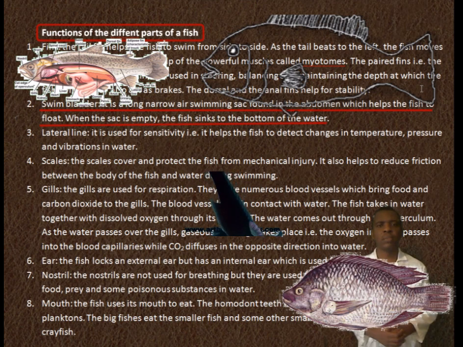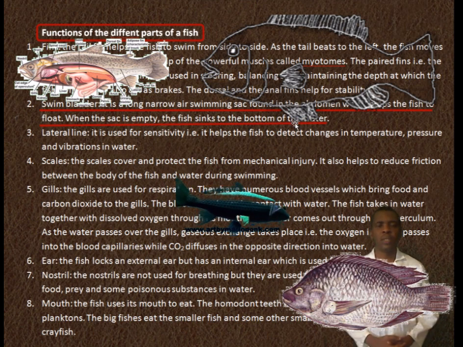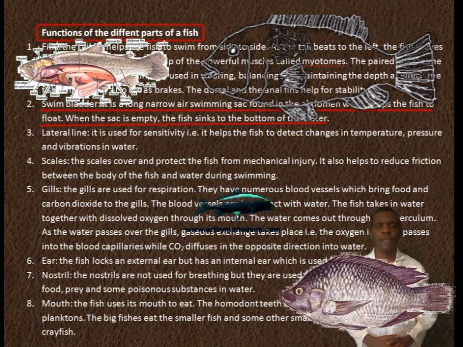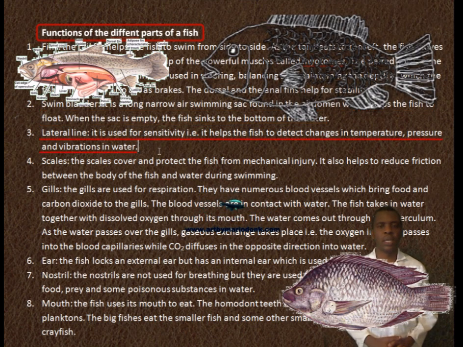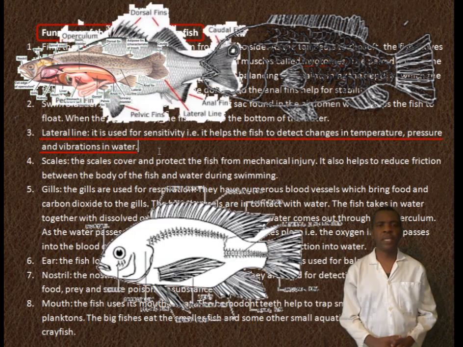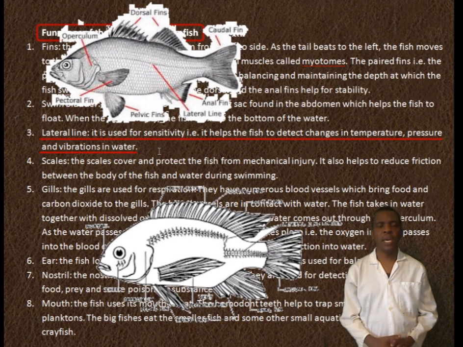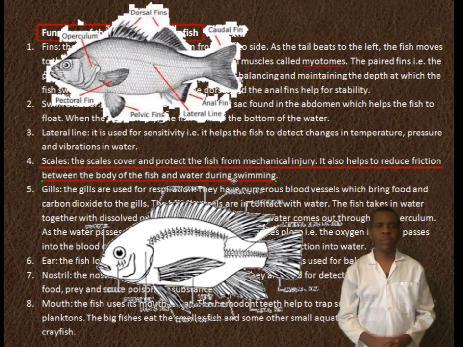Swim bladder. It is a long, narrow air sac found in the abdomen, which helps the fish to float. When the sac is empty, the fish sinks to the bottom of the water. Lateral line. It is used for sensitivity. That is, it helps the fish to detect changes in temperature, pressure, and vibrations in water. Scales. The scales cover and protect the fish from mechanical injury. It also helps to reduce friction between the body of the fish and the water during swimming.